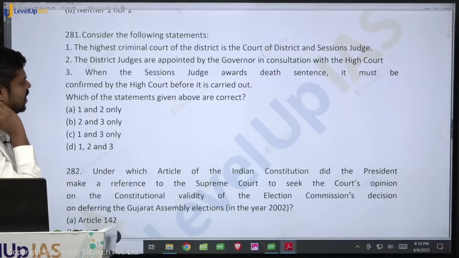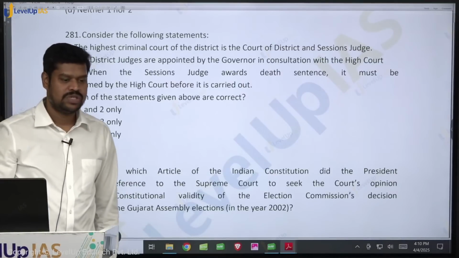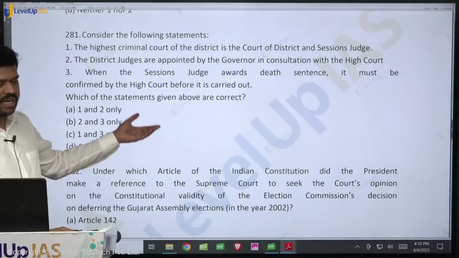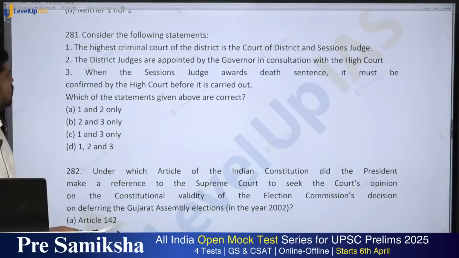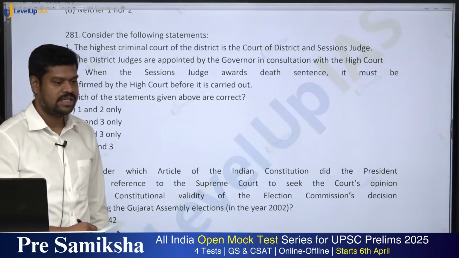So these are all very random questions. Sometimes they can ask questions from the district. This is in fact a previous year question, so that's why I picked it. The highest criminal court of a district is the court of district and session judge. Is it true?